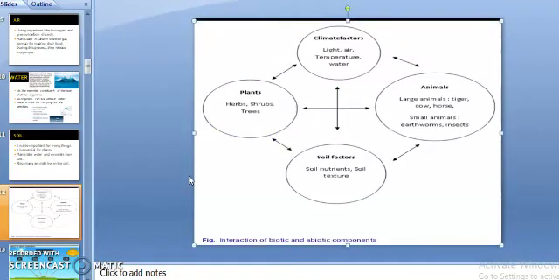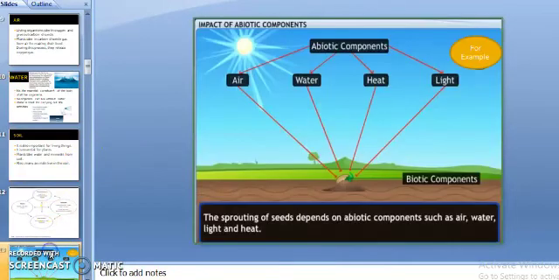Now, one more picture. Impact of abiotic components. See, the sprouting of seed depends upon the abiotic components. Can you see that this is a seed which is sprouting, and the abiotic components like air, water, heat, light, they all are affecting it, and that is how it is germinating. So this picture shows the impact of abiotic components on the biotic component, which is a living component.